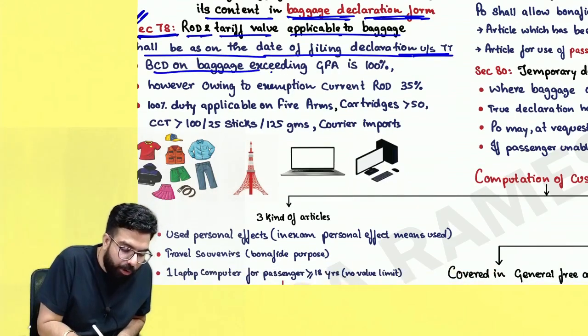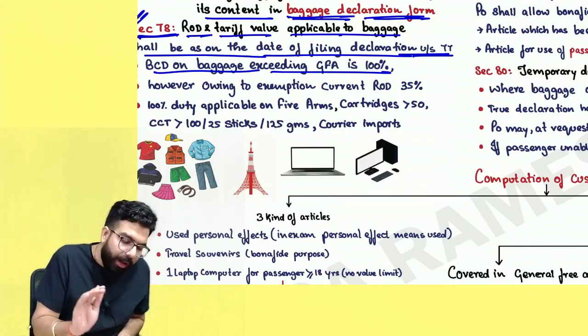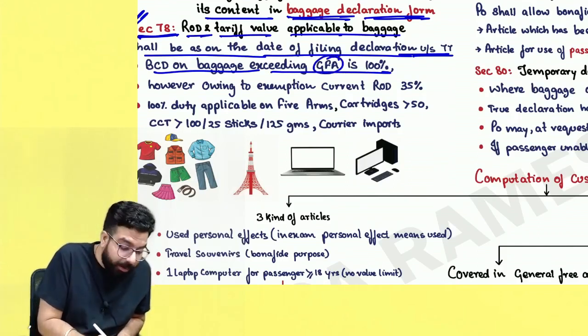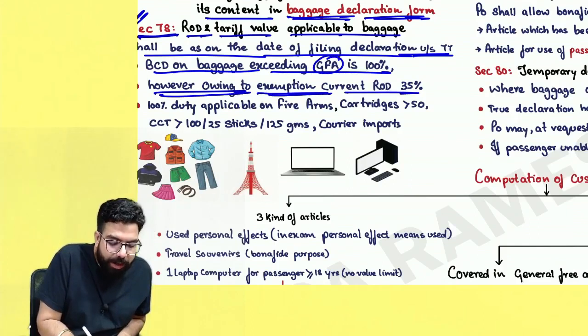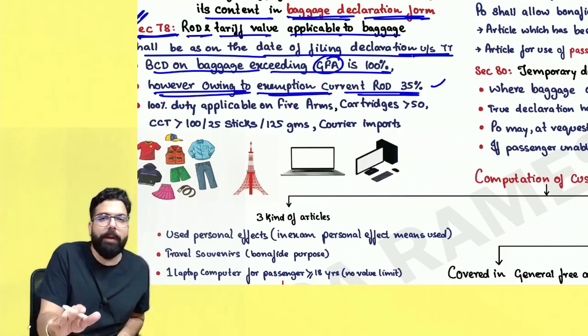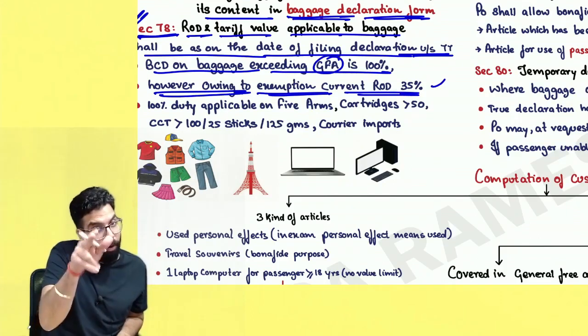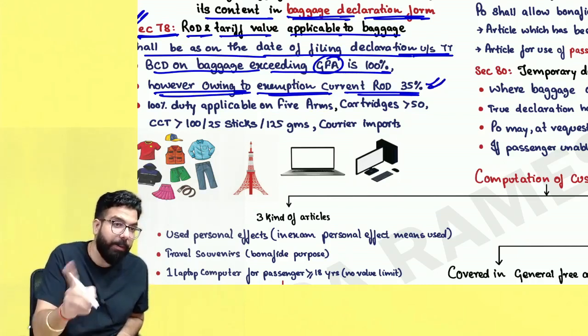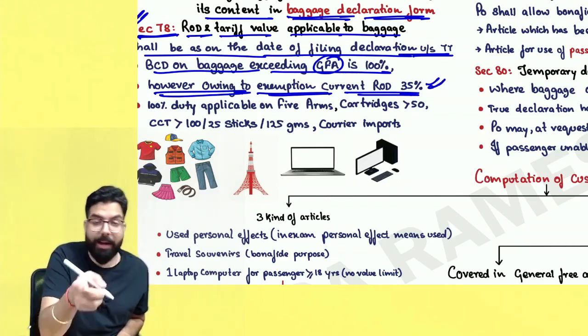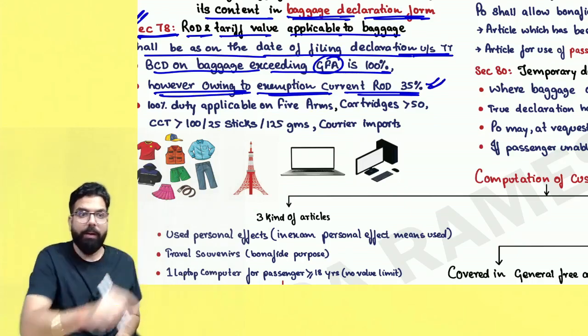Basic customs duty on baggage exceeding the general free allowance is always 100%. However, owing to an exemption, currently the rate of duty is 35% because 65% exemption is given. But always remember, on the 35%, 10% social welfare surcharge will be applicable, and hence the duty will become 38.5%.